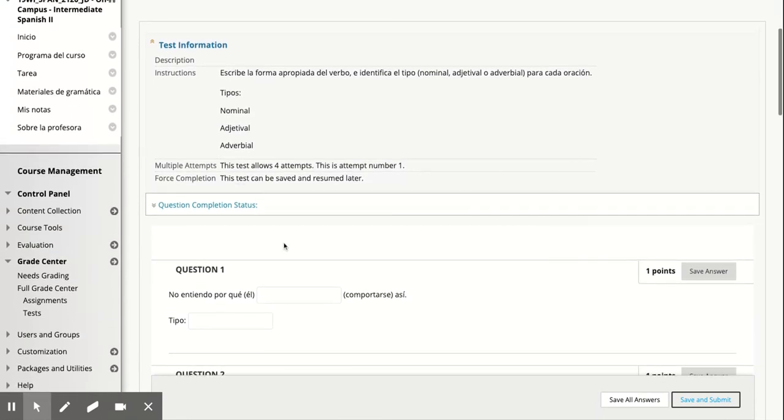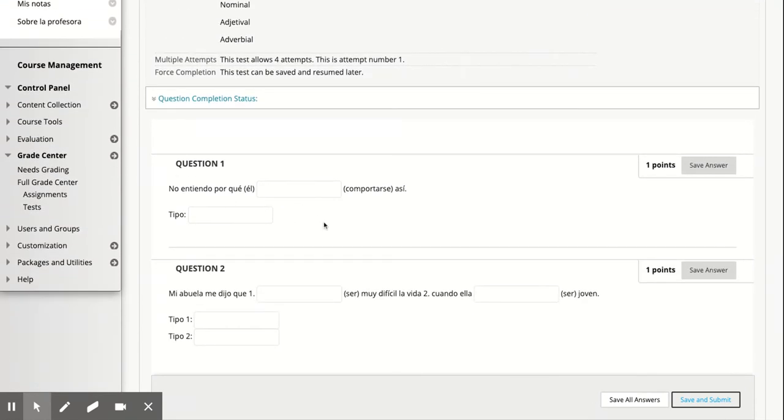All right, so here: "No entiendo por qué él se comporta así." I don't understand why he... comportarse means to behave, así means so or like this, right? So saying, I don't understand why he behaves this way. All right, so two things. First, is this indicative or subjunctive?